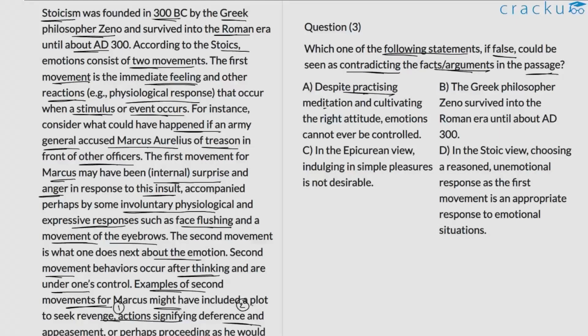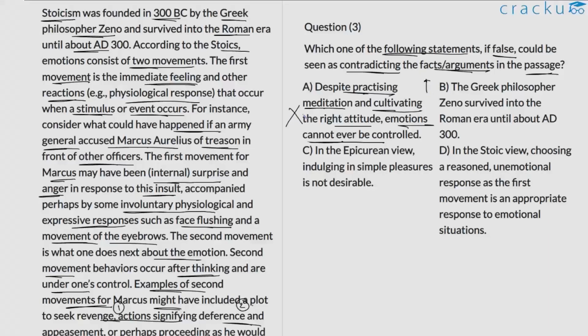A. Despite practicing meditation and cultivating the right attitude, emotions cannot ever be controlled. So if this is false, what will the statement be? It will be that despite practicing meditation and cultivating the right attitude, emotions can be controlled. So if it's true, then it's basically implying that through meditation and cultivation of the right attitude, you are able to control your emotions. Now, this is quite consistent with what the author has discussed in the passage. This is what the Buddhists had suggested or advised. So option A, if false, would actually support the discussion in the passage, which is why we can reject option A.